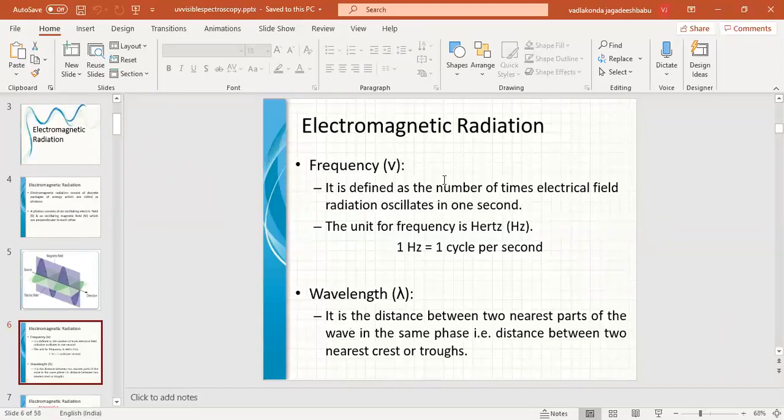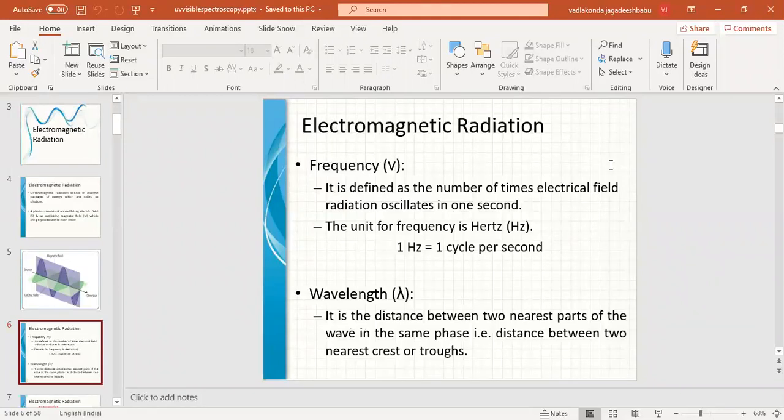As we have already discussed, there are some terms we should know about electromagnetic radiation. That is the frequency of electromagnetic radiation. Frequency, you all know, is cycles per second. What is meant by cycles per second? That is the number of oscillations, of an electric field or magnetic field, moving past a point in space in 1 second.